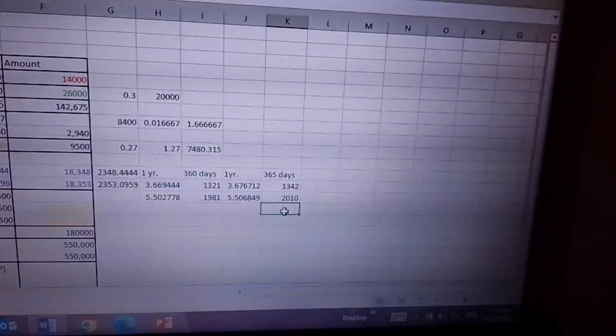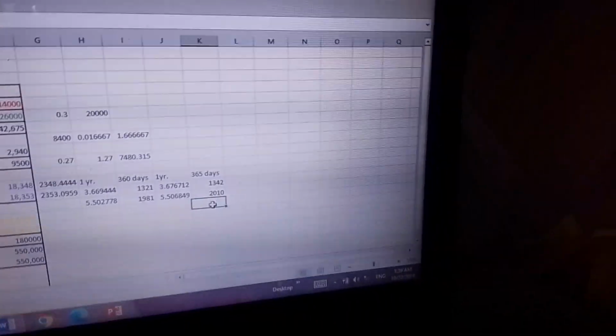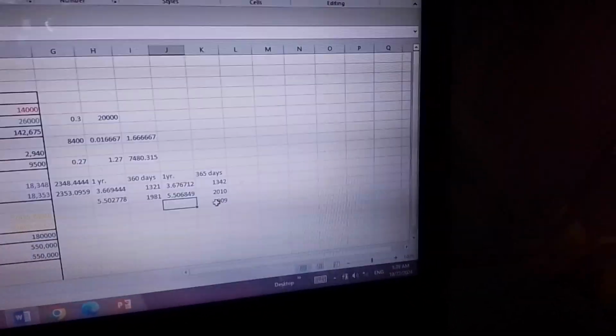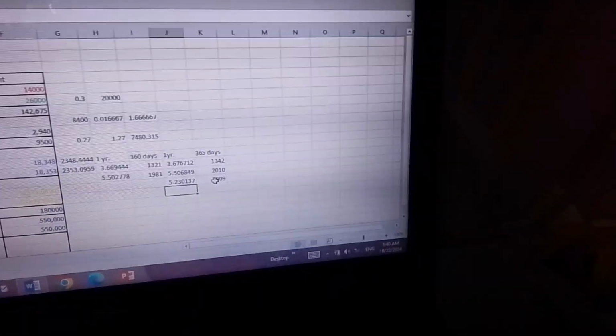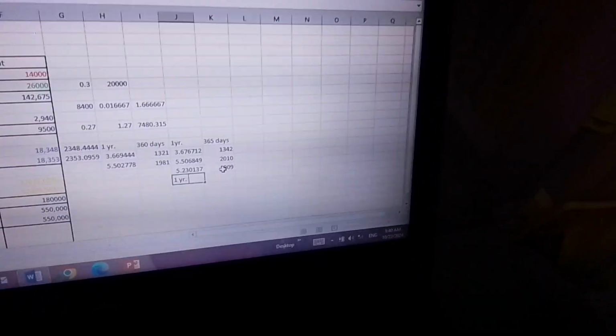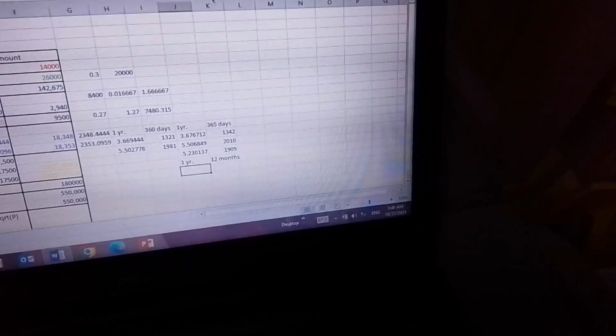Okay, going back now. Remember, this is one year's worth 365 days. So we have 1,909 days, and then divide by 365. Dividing that by 365, we should get 5.23 years. And in this particular situation, 1 year is worth 12 months. Kasi nga, we need to convert that into months. Kasi nga, ayoko talaga yung time conversion ko by days, because I ask it in months. So that time unit is months.